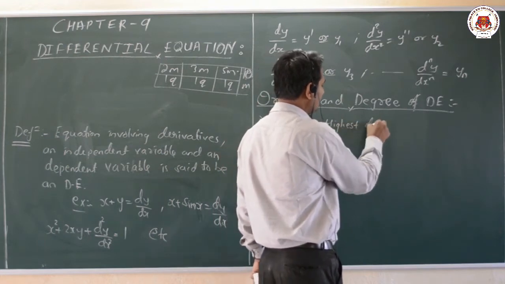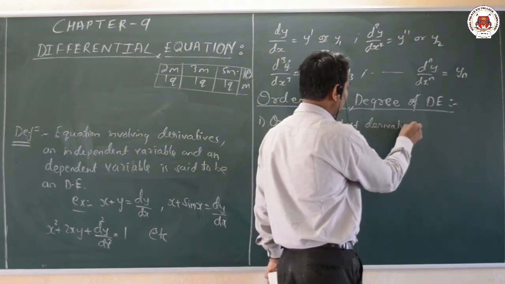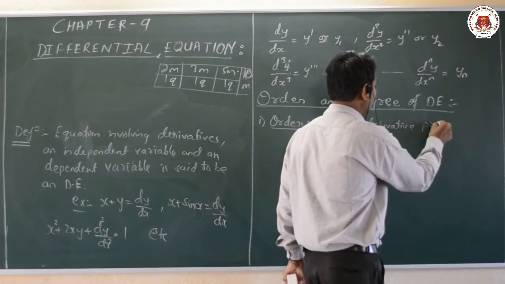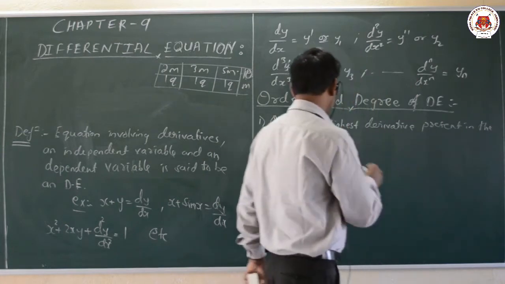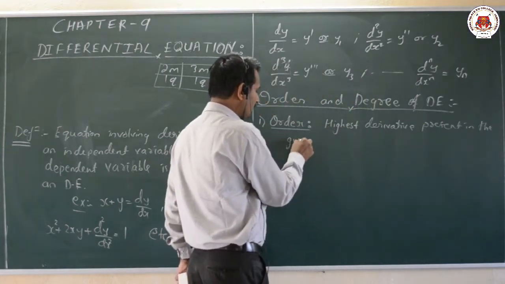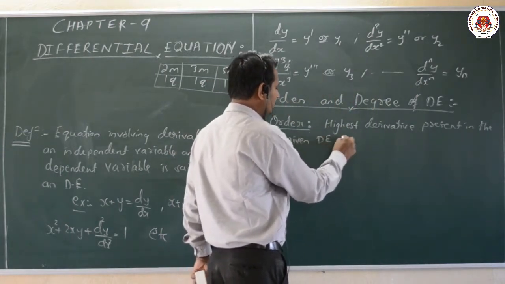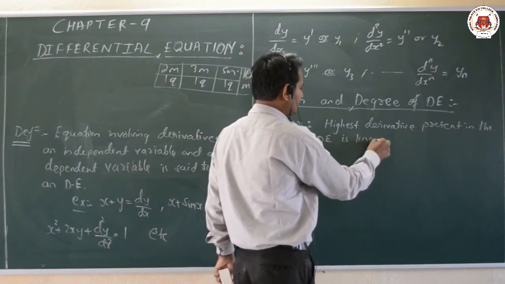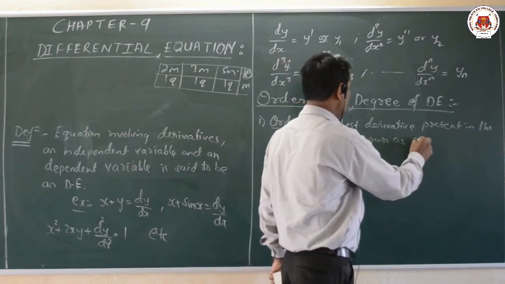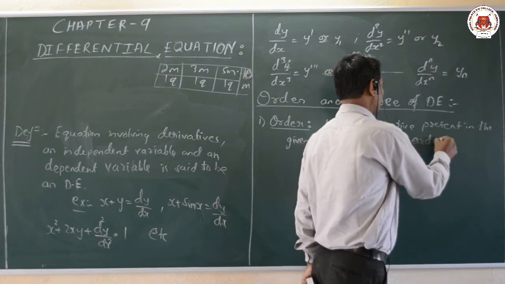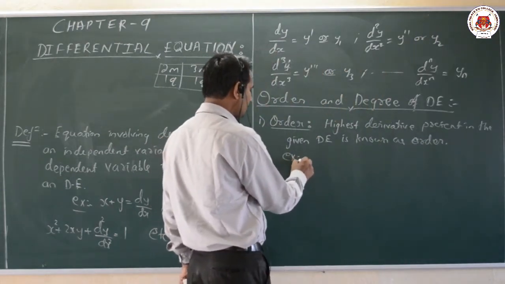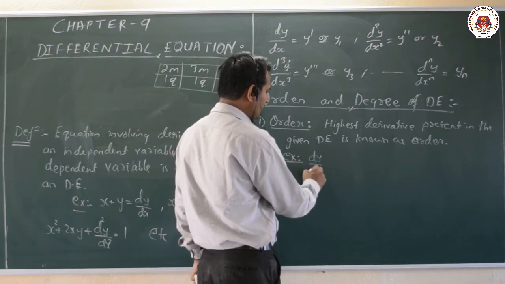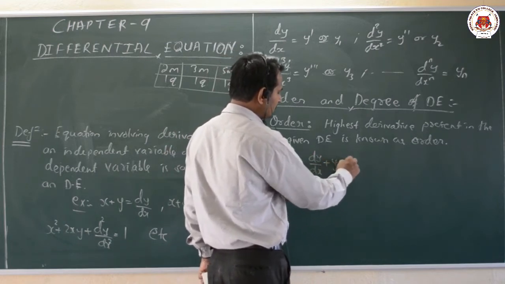That is nothing but the order. What example can I give? For example, dy by dx plus y is equal to 0.